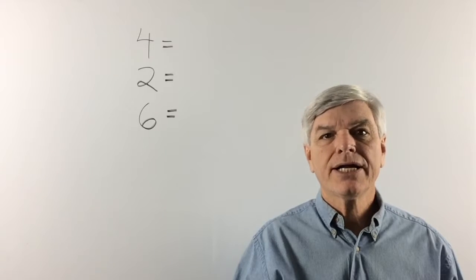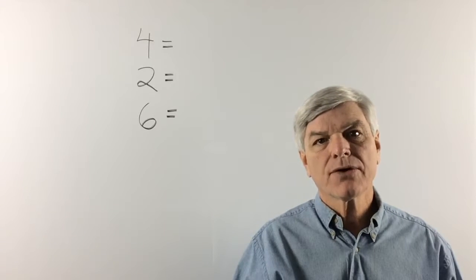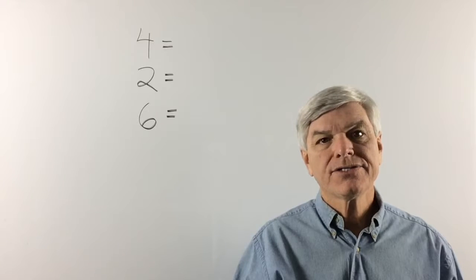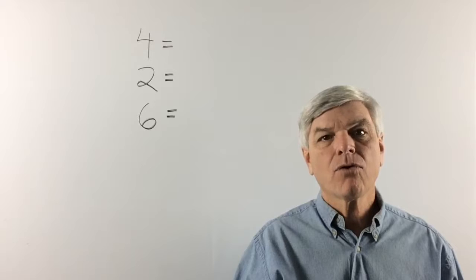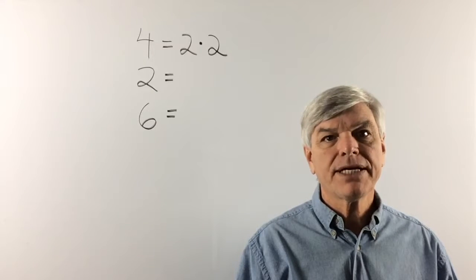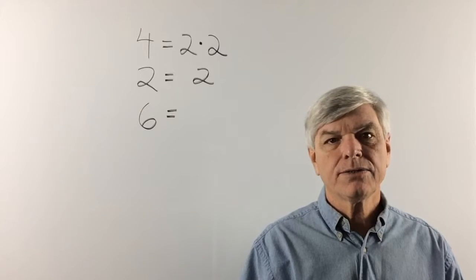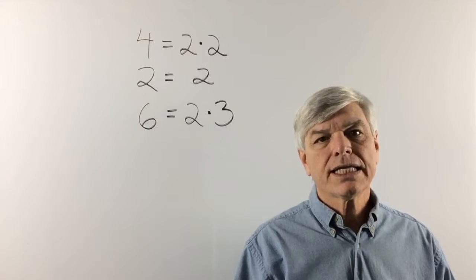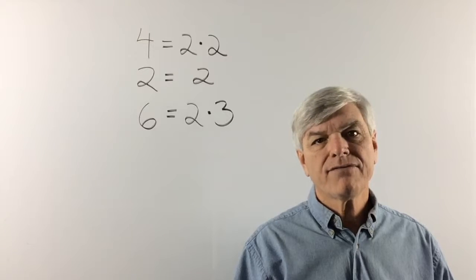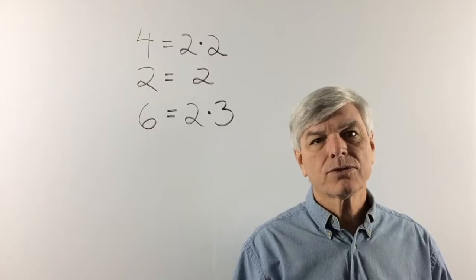Okay, we showed you how to do this in an earlier pre-algebra lesson, but let's walk through it again real quick. These are our denominators, 4, 6, and 2. And 4 equals 2 times 2. 2 cannot be simplified anymore. 6 can be broken down to 2 times 3. And let's look at all the numbers that we have used to break down our denominators. There are only 2: there's 2 and there's 3.